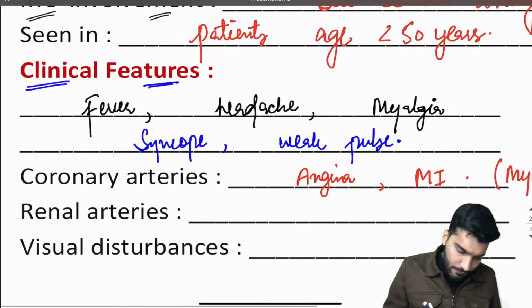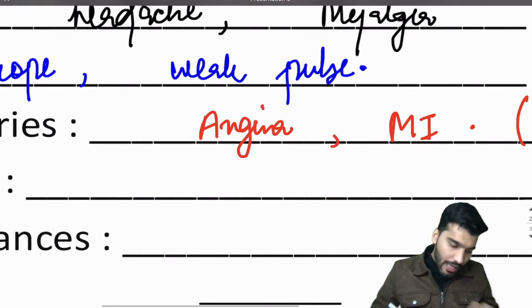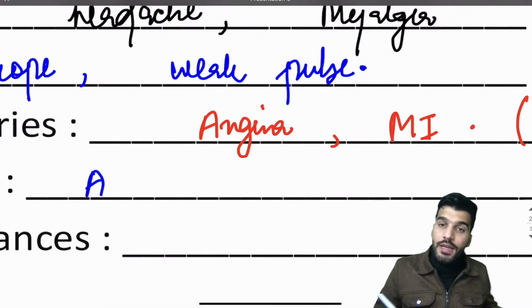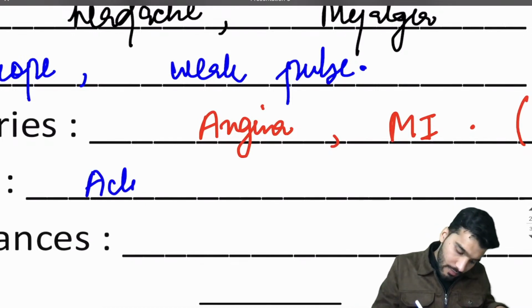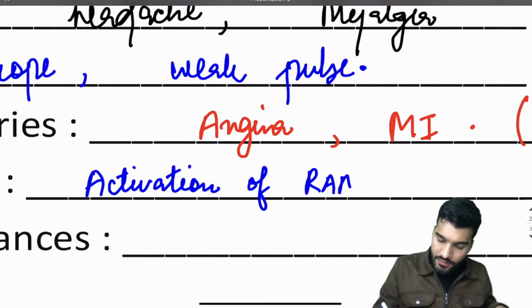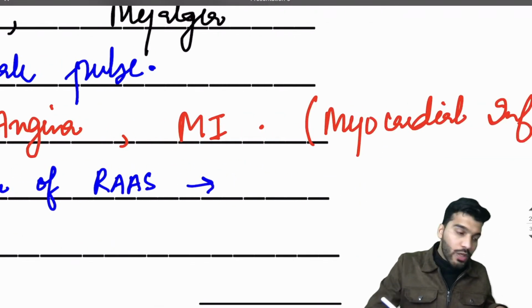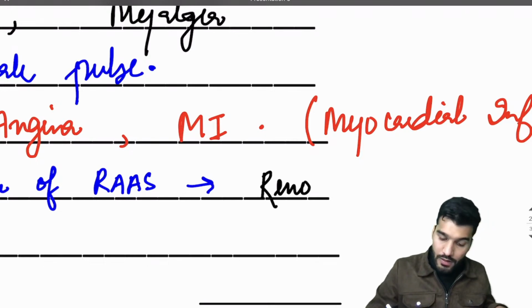Next, if the renal arteries are involved, what will happen? There will be an activation of the renin angiotensin aldosterone system. When there is activation of RAS, the patient will have renovascular hypertension.